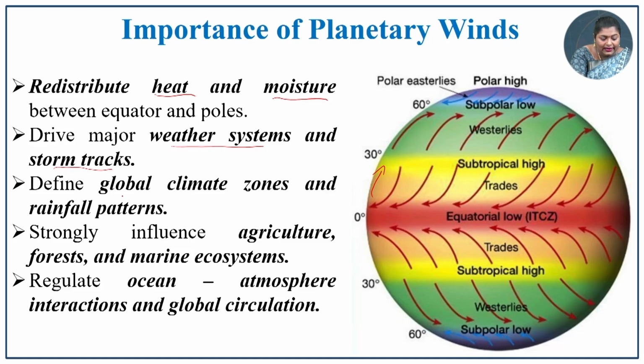It defines the global climatic zones as well as the rain pattern of the entire globe. It influences the agriculture, forest and marine ecosystem of the earth's surface. It also regulates ocean and atmospheric interaction and global circulation.